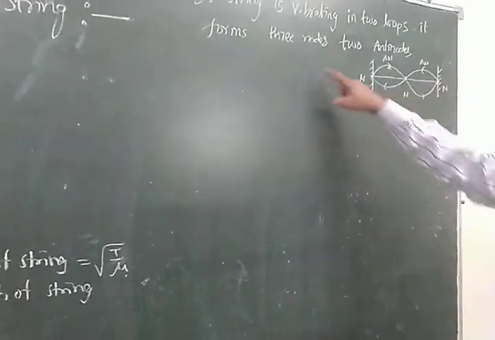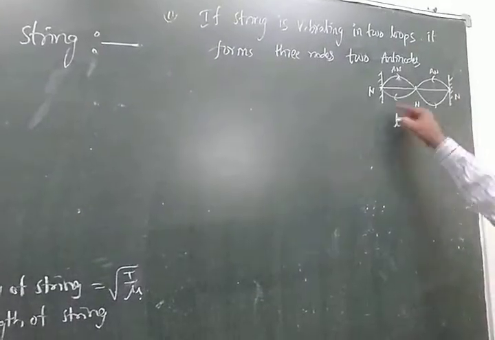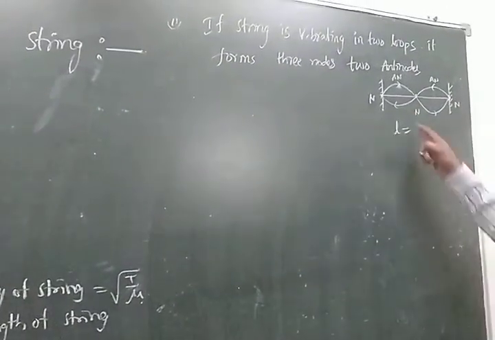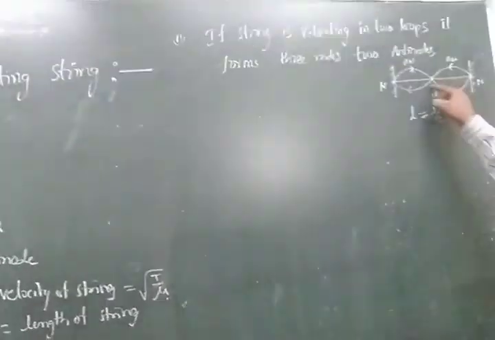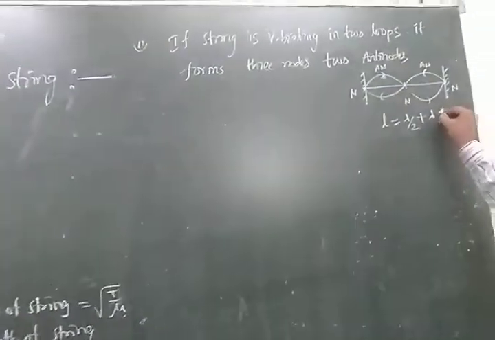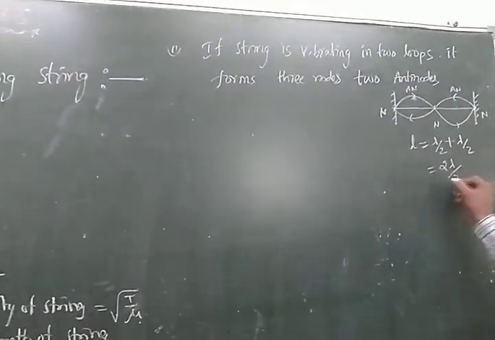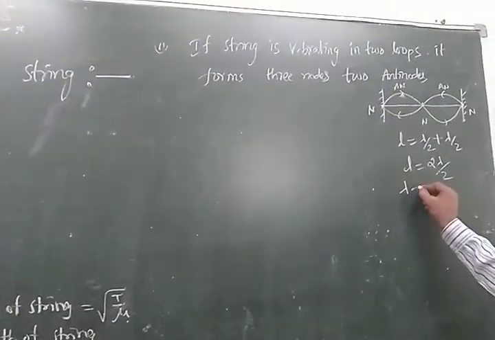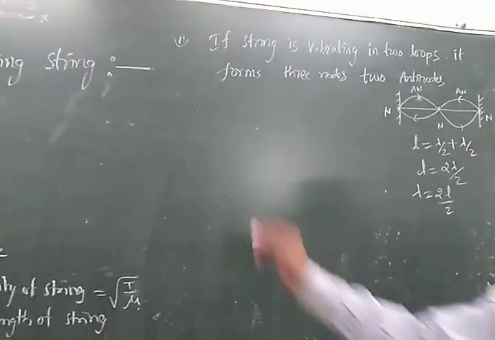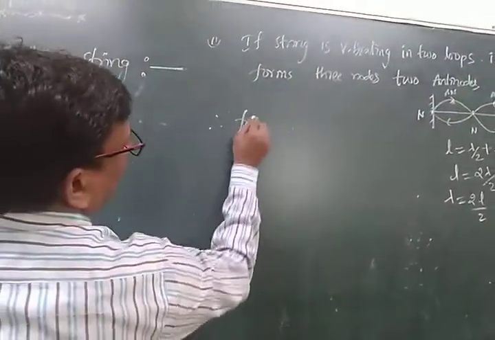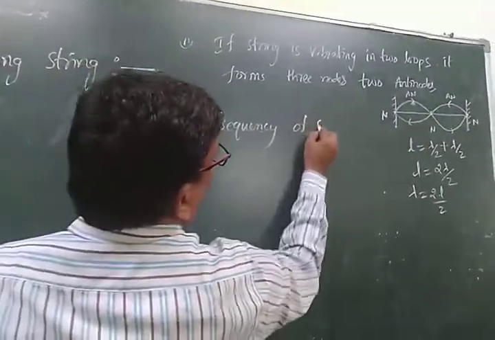How many nodes can be formed? 3 nodes, 2 antinodes. Then the length of the string is nothing but the node to node distance, lambda by 2, and again node to node is lambda by 2. See, lambda by 2 plus lambda by 2, that is 2 lambda by 2. Then lambda is equal to 2L by 2. See therefore the frequency of string.